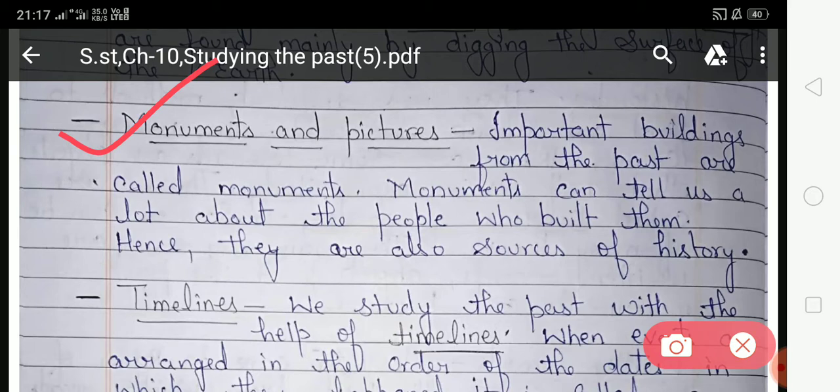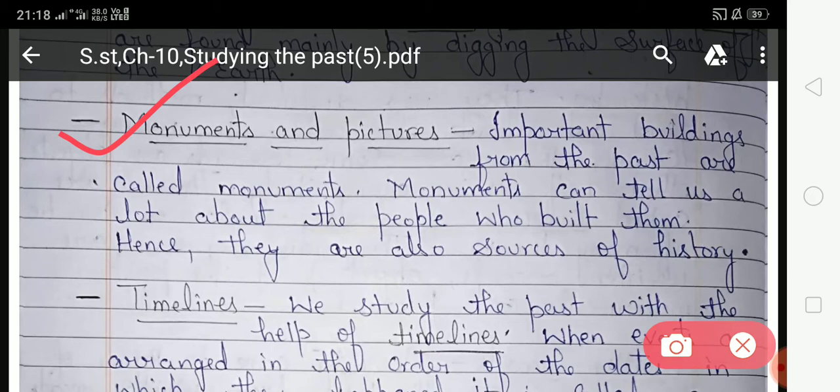These monuments relate to the events or stories of the past. Every monument has a specific and particular story behind it. So these monuments are also a source of our history, and we can learn about our past with the help of these buildings.